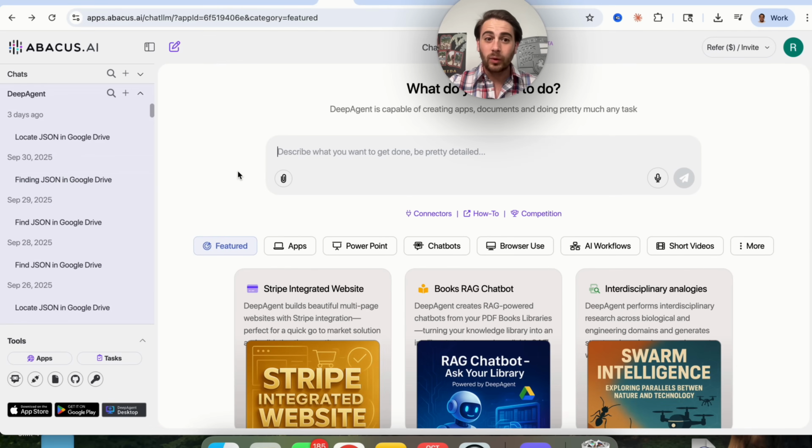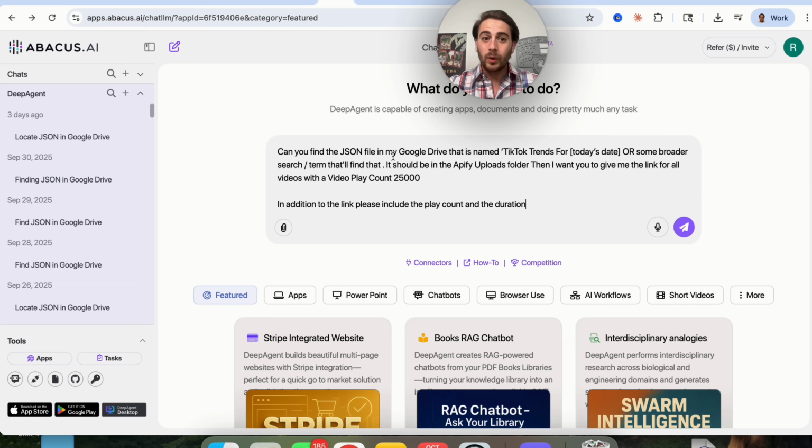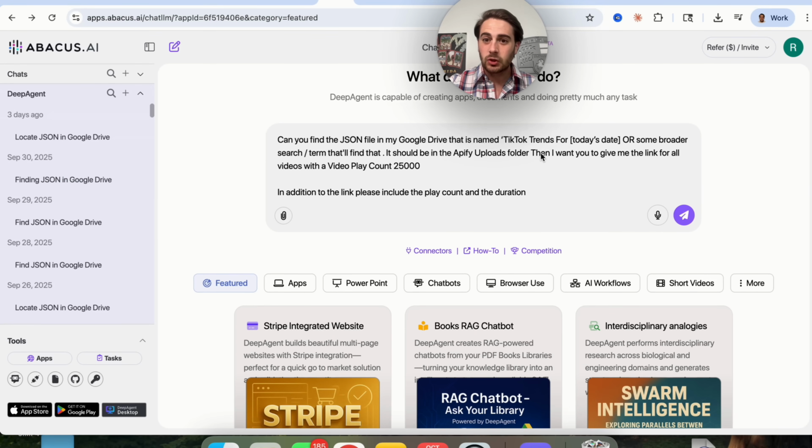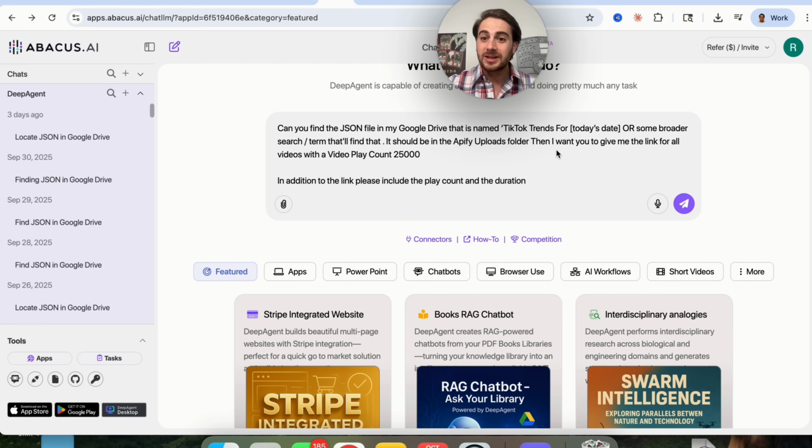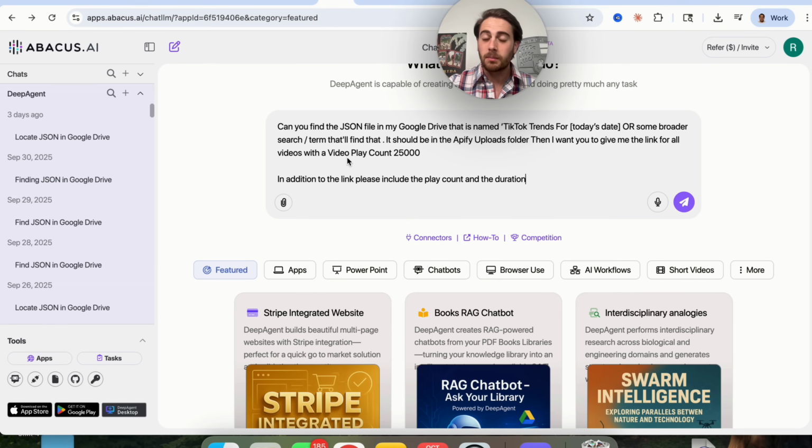For example, if we were to come over to DeepAgent right here, we can actually request this to do something. For example, can you find the JSON file in my Google Drive that is named TikTok Trends for Today, or some broader search term that'll find that, and it should be in the Appify Uploads folder. Then I want you to give me the link for all the videos with a play count over 25,000. In addition, please include the link and the play count and the duration.